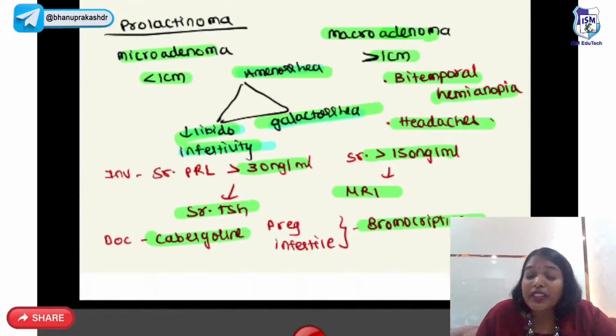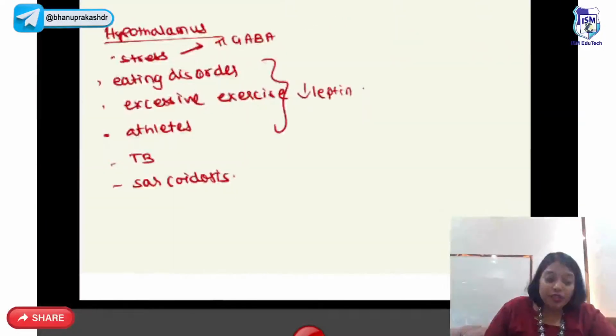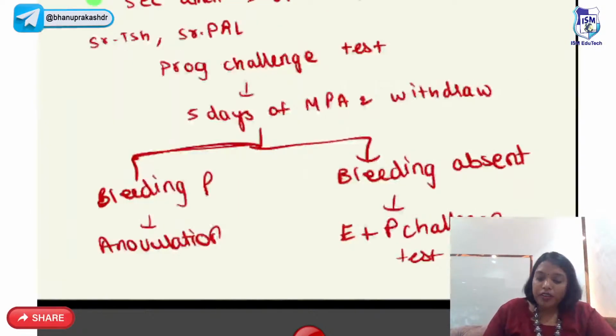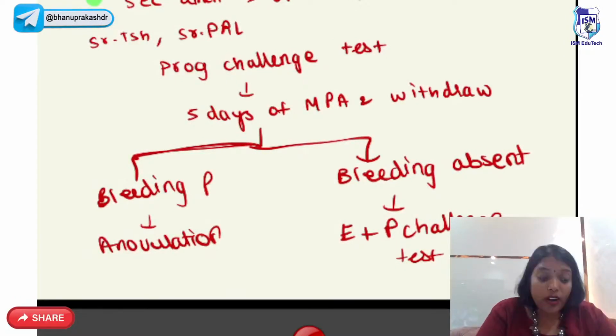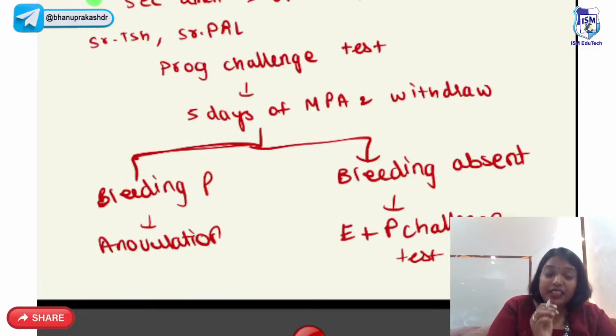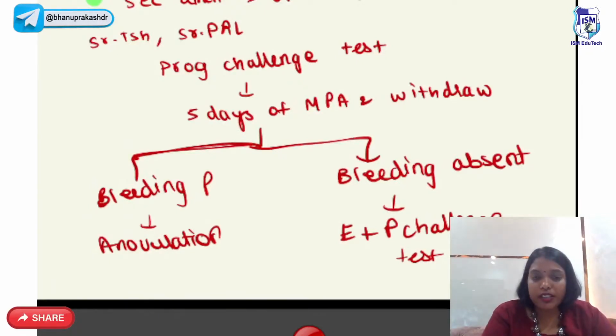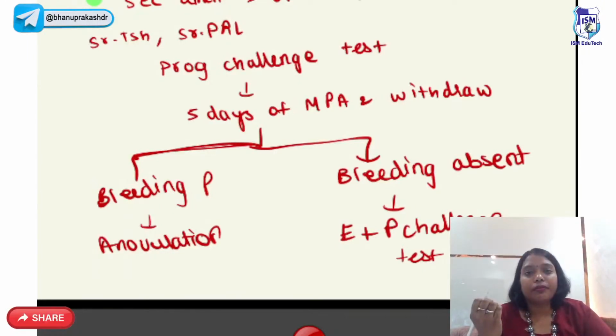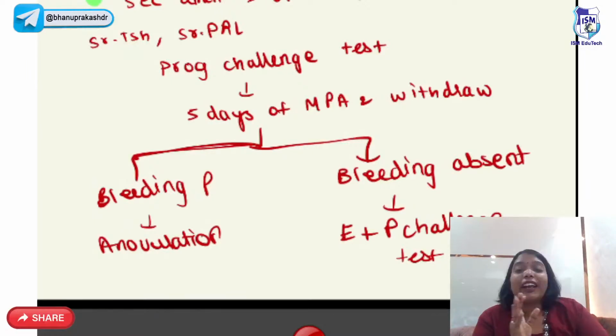How do we work up for a case of secondary amenorrhea? First you have to do UPT. If UPT is negative, you can check prolactin. Then we have something called as progesterone challenge test. So you give her 5 days of medroxyprogesterone acetate and then you withdraw. Why am I doing progesterone challenge test is because I know that most common anovulatory cycle is PCOS. So what I'll do, I'll give her 5 days of progesterone and then I'll withdraw.